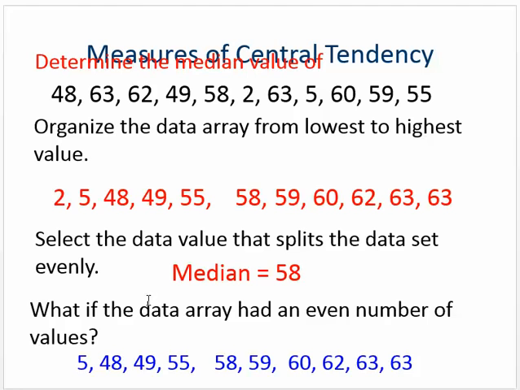What if we have an even number of numbers? For example, here they've got 12 numbers. There's 4 to the left and 4 to the right. Well, what do we do with 58 and 59? We're going to take these two numbers right here and add them. I just had a pen up here. I don't know what happened to my pen. So they would take 58 plus 59 and then divide by 2, and that's going to obviously turn out to be 58.5.